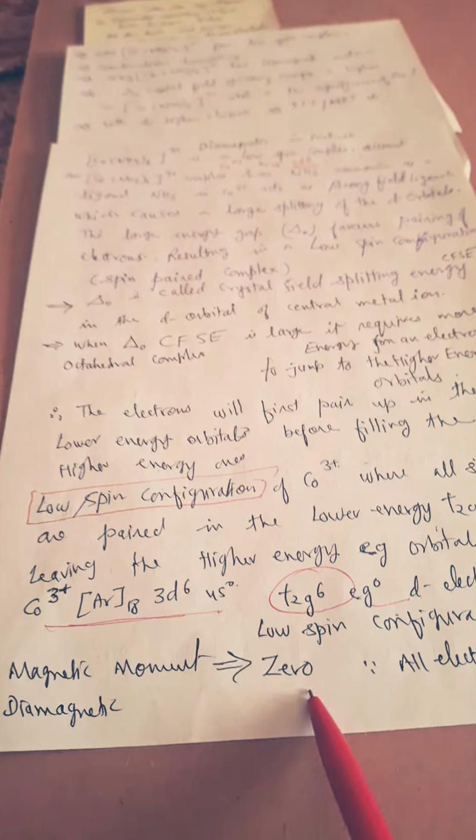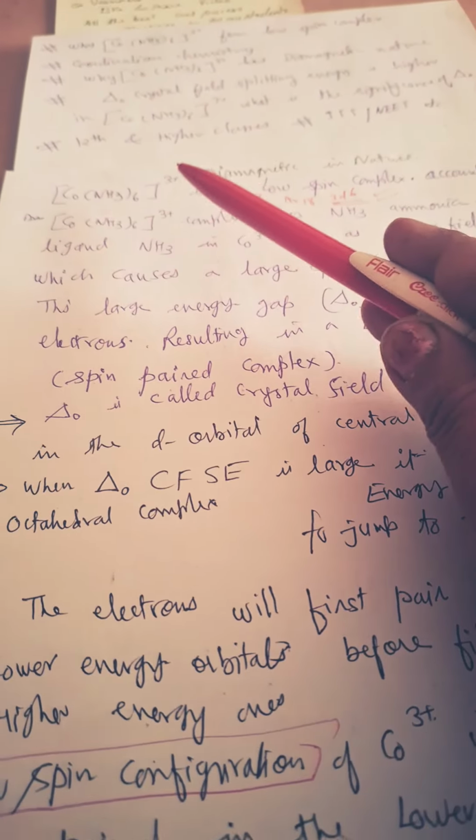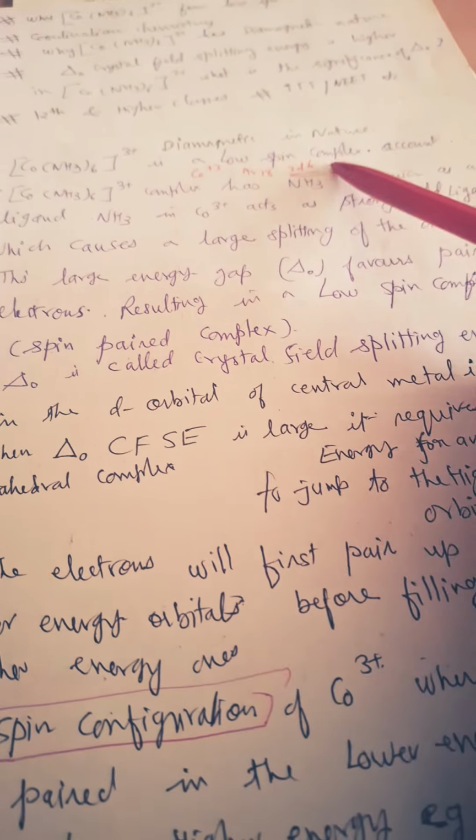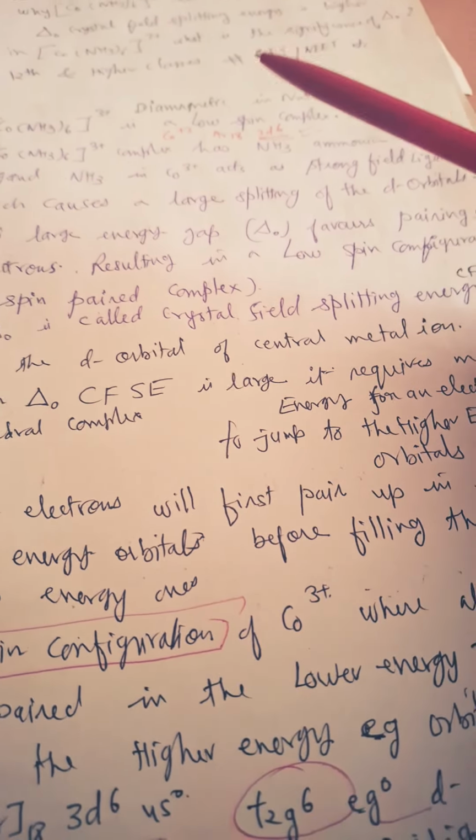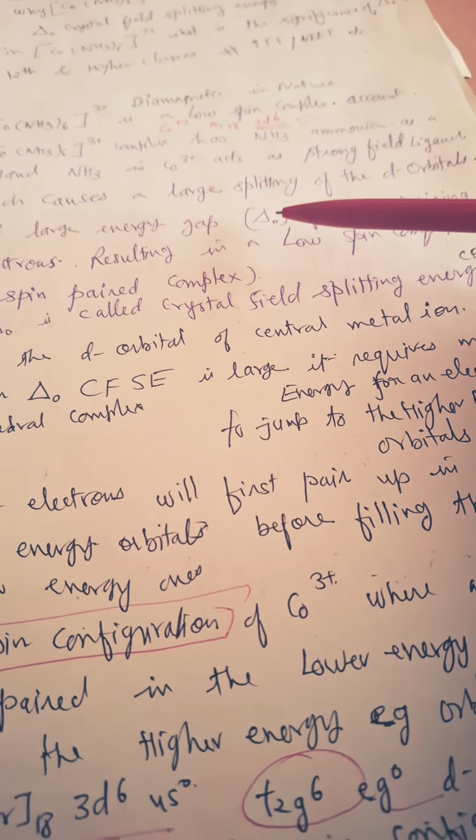Magnetic moment will be 0, so [Co(NH3)6]3+ has diamagnetic nature as well as being a low spin complex. Clear to you? Thank you for watching. Delta O's role is very important.